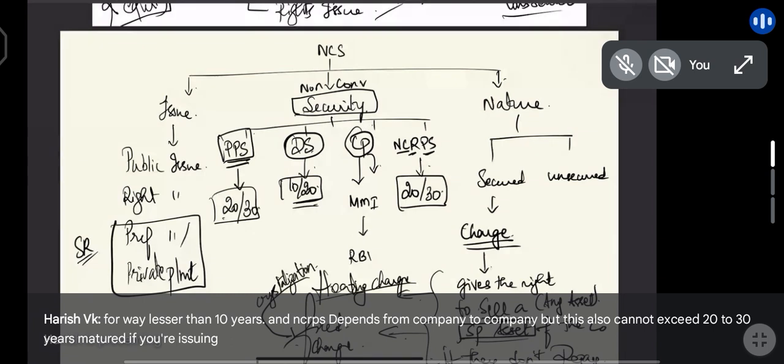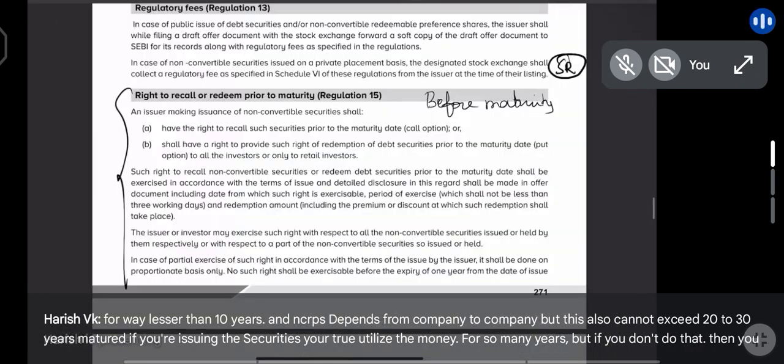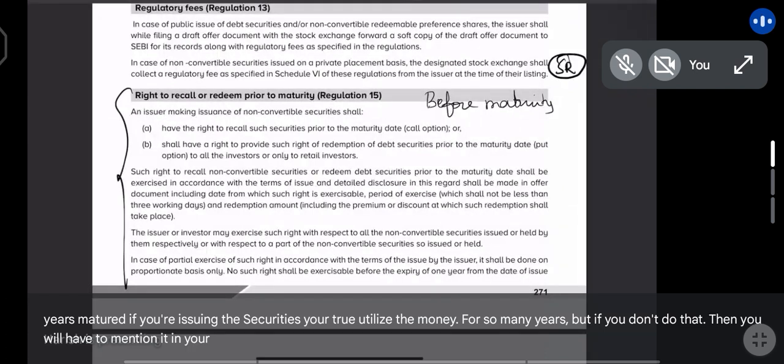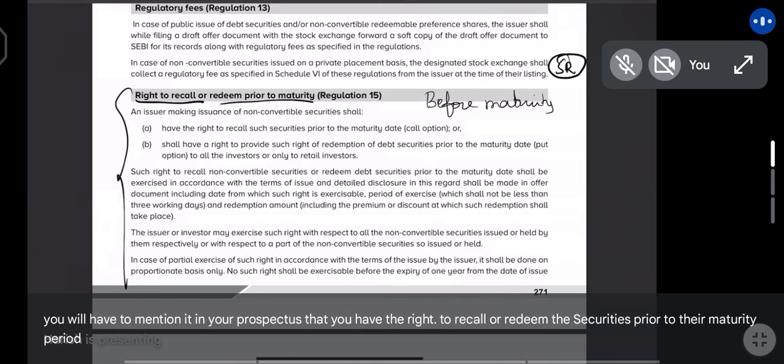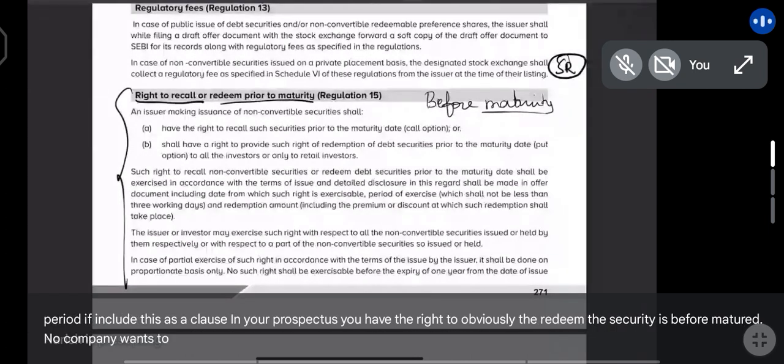If you're issuing these securities, you have to utilize the money for so many years. But if you don't do that, then you will have to mention it in your prospectus that you have the right to recall or redeem the securities prior to their maturity period. If you include this as a clause in your prospectus, you have the right to obviously redeem the securities before maturity. No company wants to keep paying interest for 20, 30, 15 years.